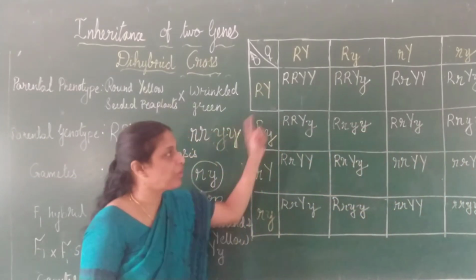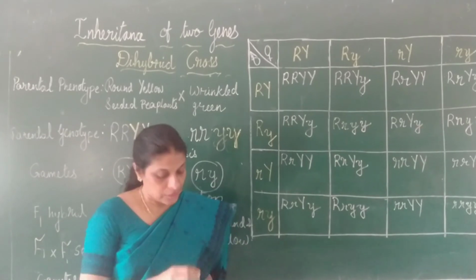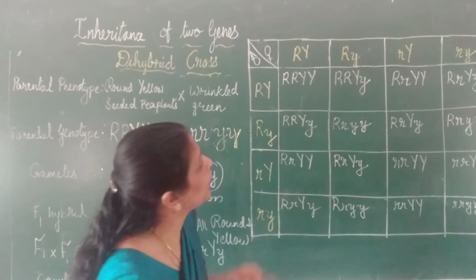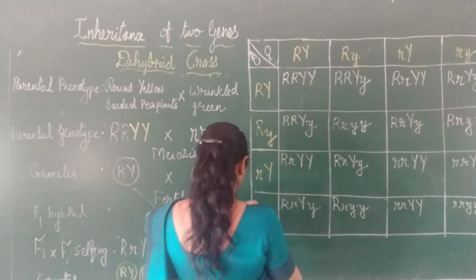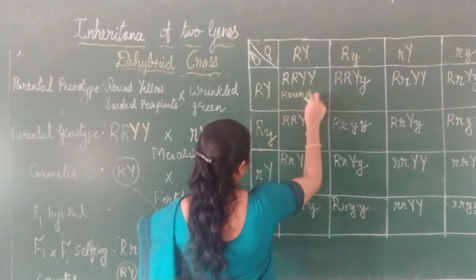So this is how we get the genotype of all the 16 offsprings. Now let us write the phenotype of each of these. What will be this? This will be round yellow. Why?